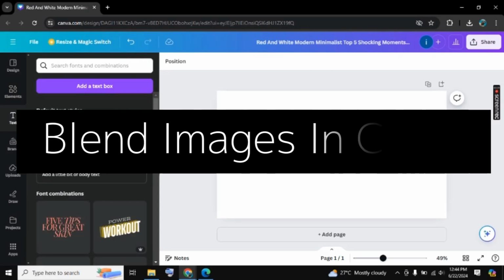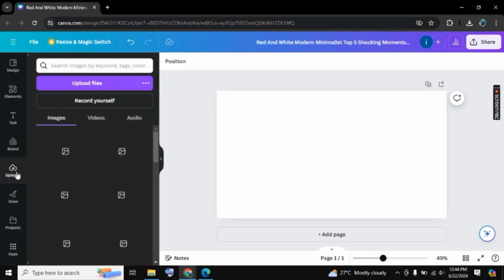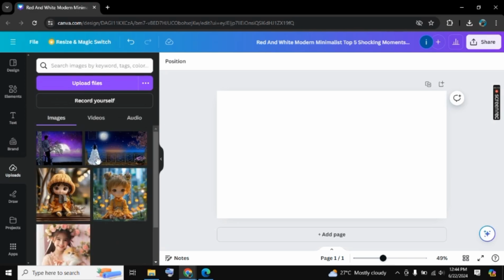In this video, I will show you how to blend images in Canva. So for this, we are here on Canva. Here in the left side, we have this upload section. Click on upload and upload the images that you want to blend.